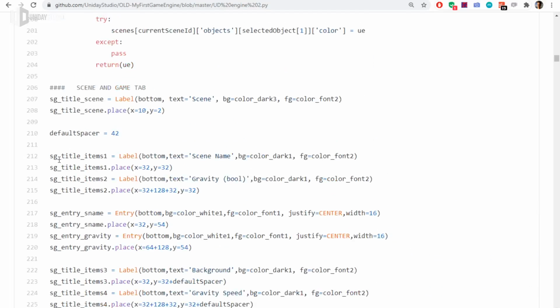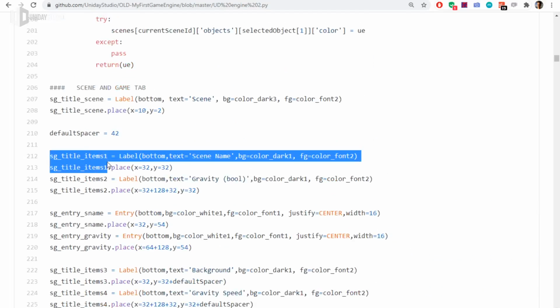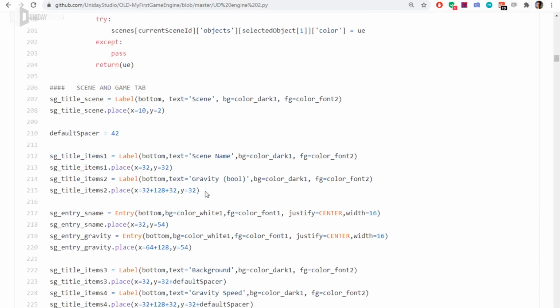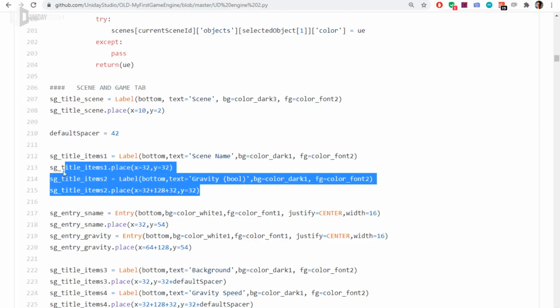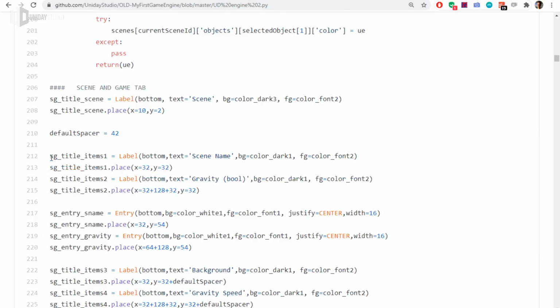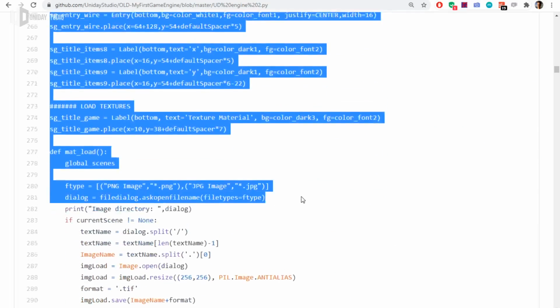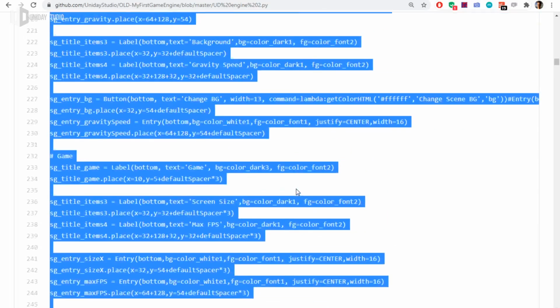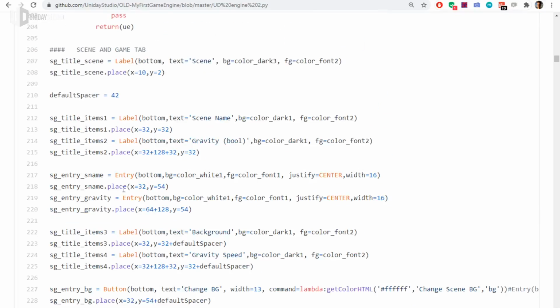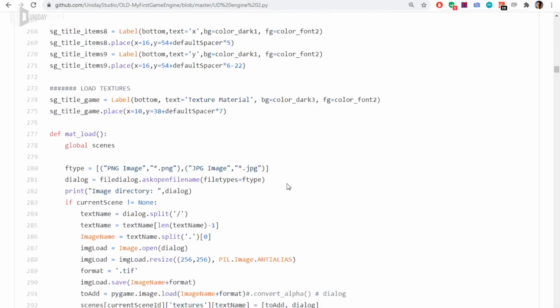So scene in game tab. I'm creating this basically by hand with Ctrl C and Ctrl V. I already said that it was better to just create a function to do that. But take a look at how much duplicated code I have. This is huge. It could be replaced by, I don't know, 5 lines of code.